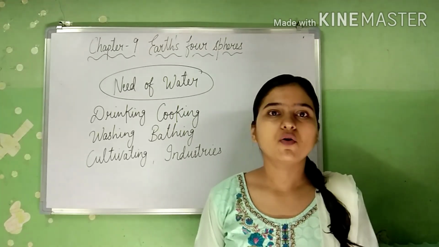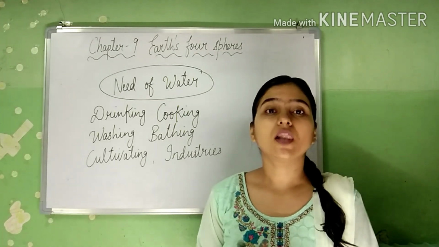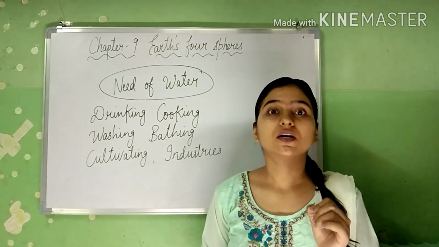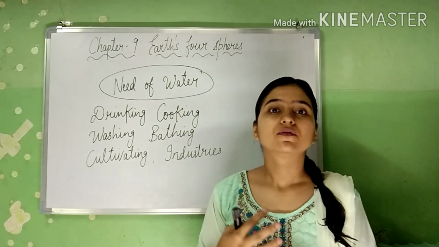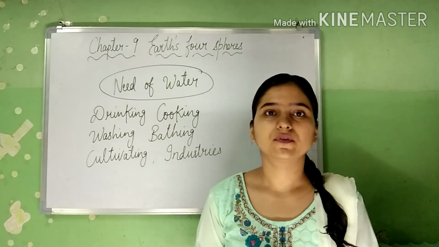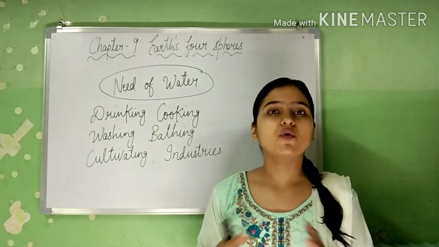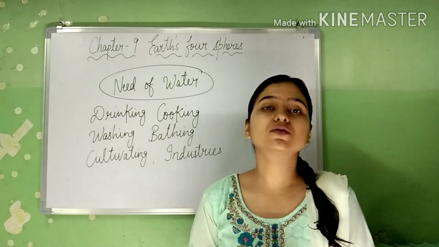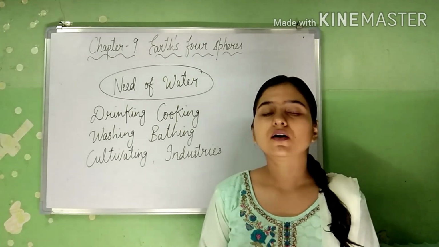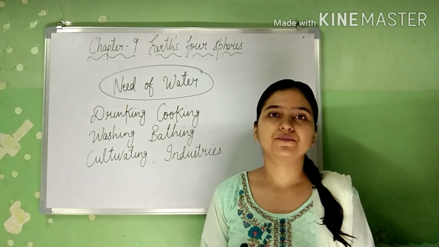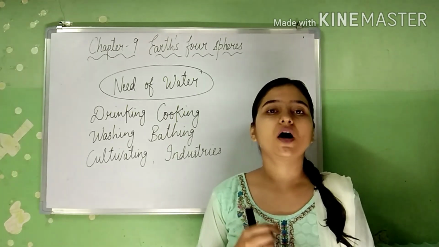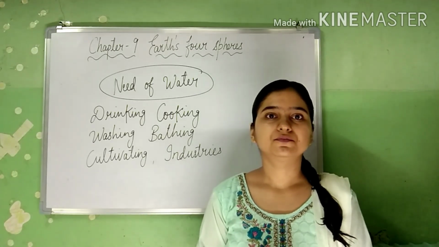If there was no water, there could be no life. So water is very essential. In the oceans, you know that we get seafood from the oceans. That means the water is helping us to survive on this earth, and it is the most important thing in our life. So this was about the hydrosphere.